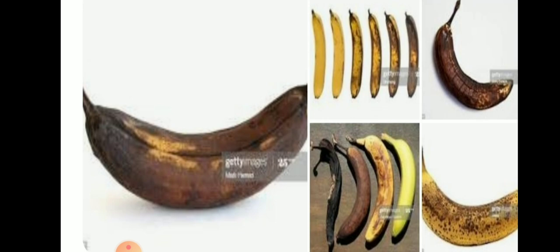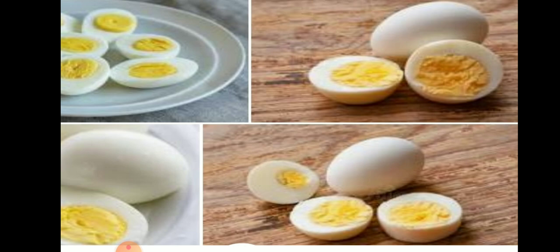Now, observe the given pictures and describe the changes with the three suitable terms. If you see here spoiled banana, you can say about this it is a natural change, and it is a chemical change, and it is an undesirable change, and also it is an irreversible change. Now if you come to boiled egg, you can say about this it is a chemical change, man-made change, and it is a desirable change, and it is an irreversible change also.